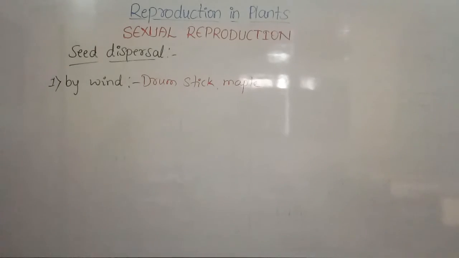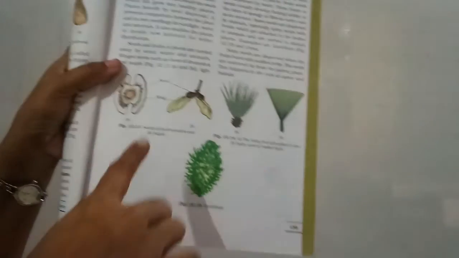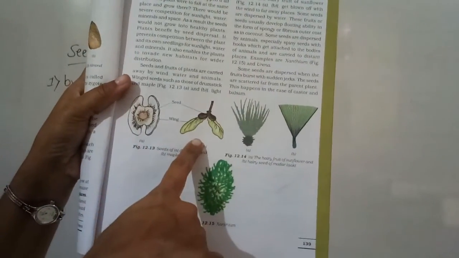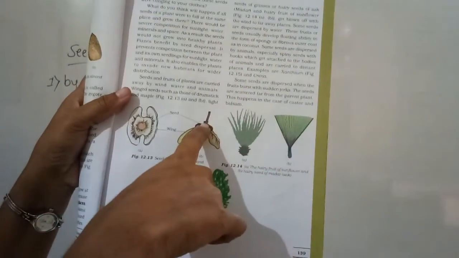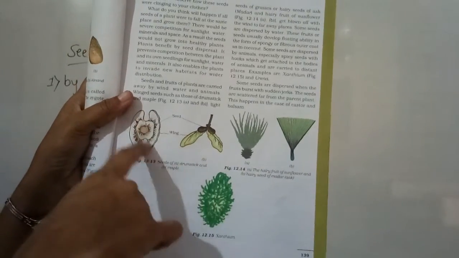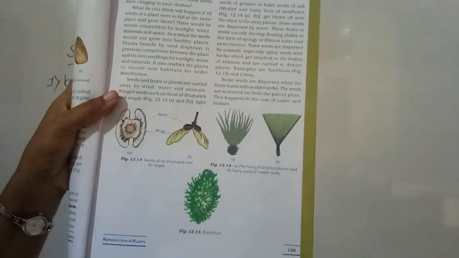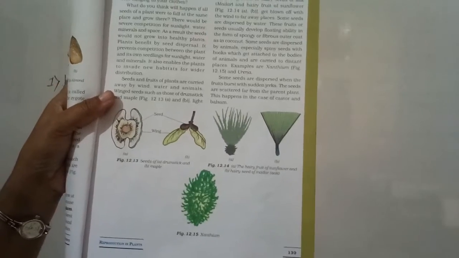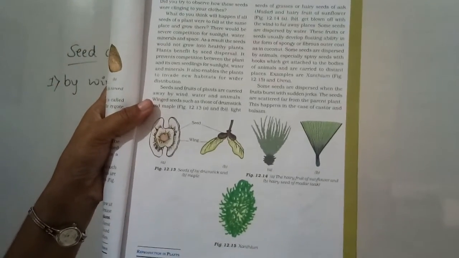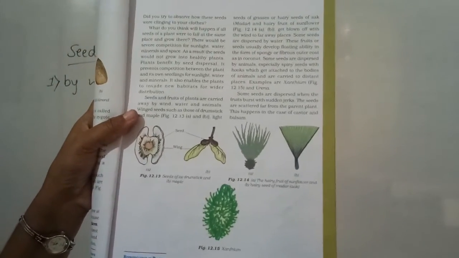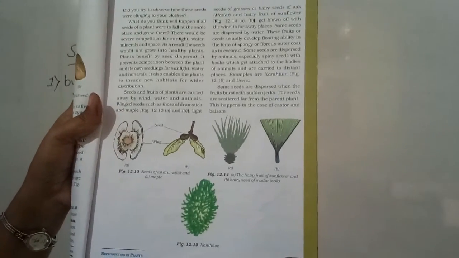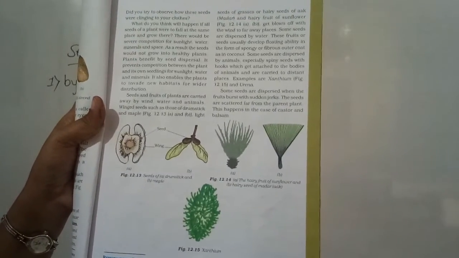Just open your textbook, page number 139. You can find the seeds of drumstick and maple. Yes, so these are the seeds of drumstick and maple. See, the seeds will be here and they have wings so that they can be moved in the air. So these are what we call the winged seeds.